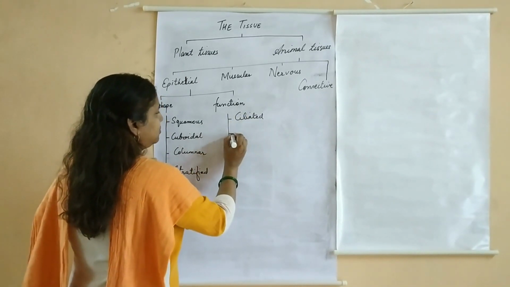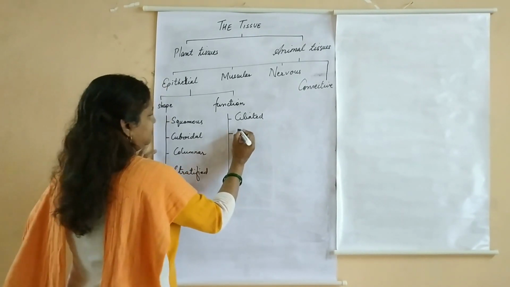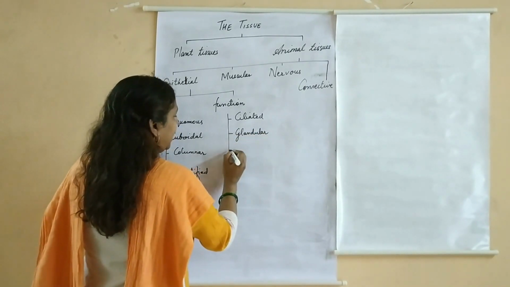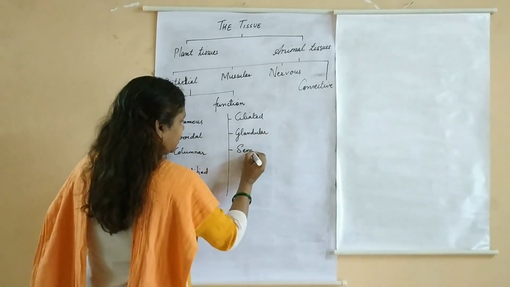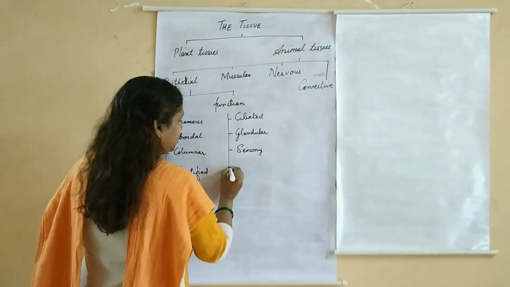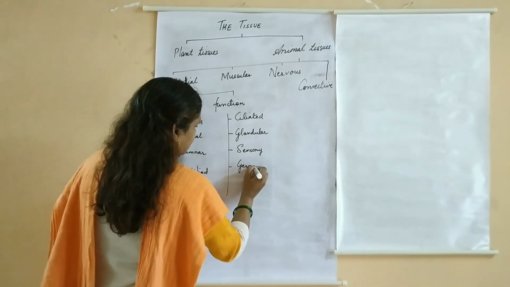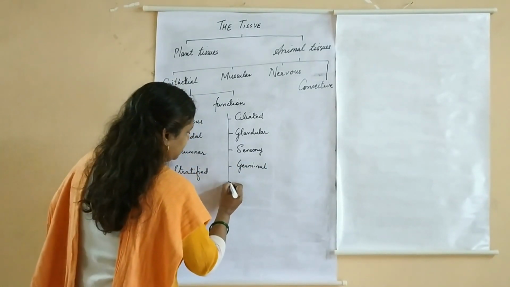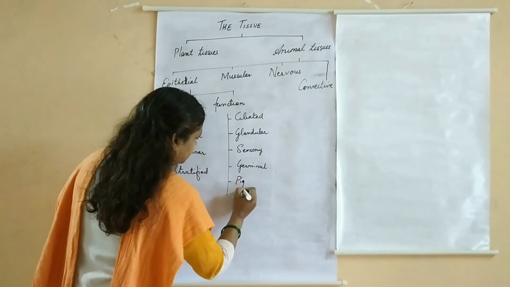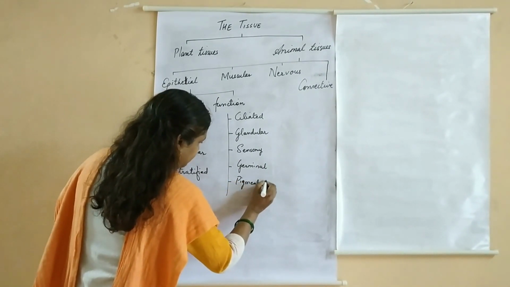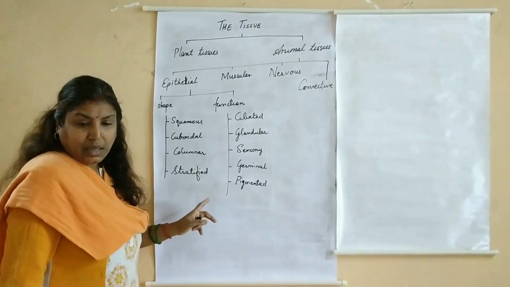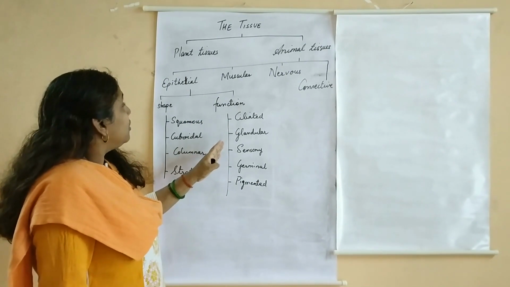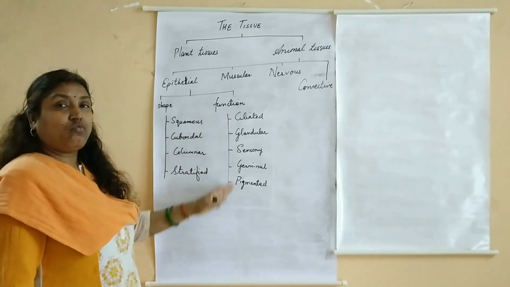ciliated epithelium, glandular epithelium, sensory epithelium, germinal epithelium, and pigmented epithelium. So these are the types of your epithelial tissue based on function.